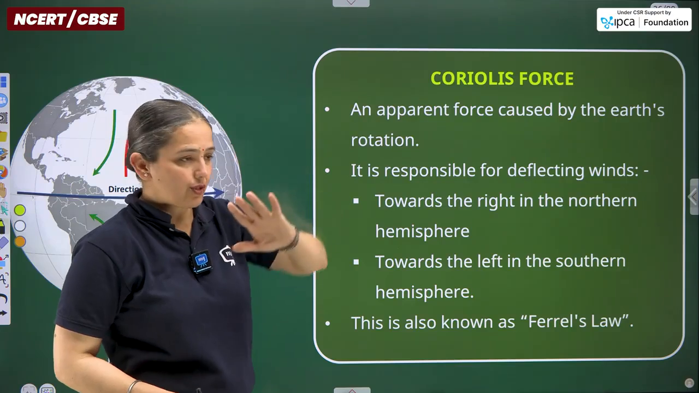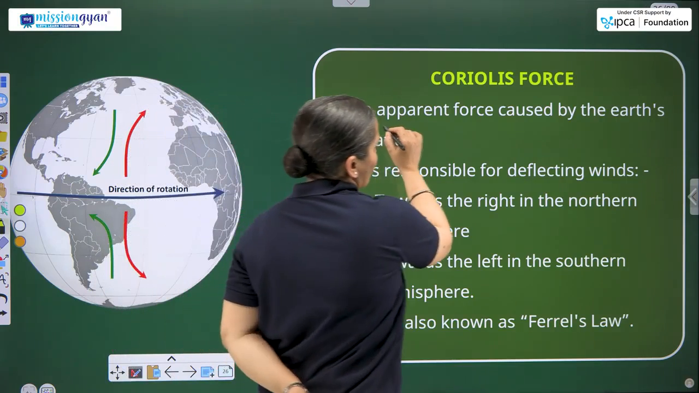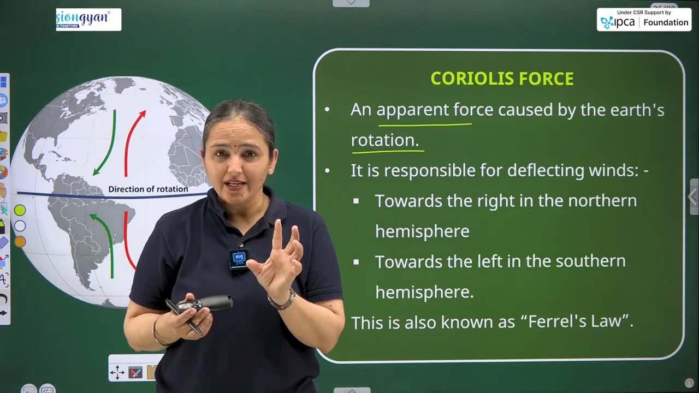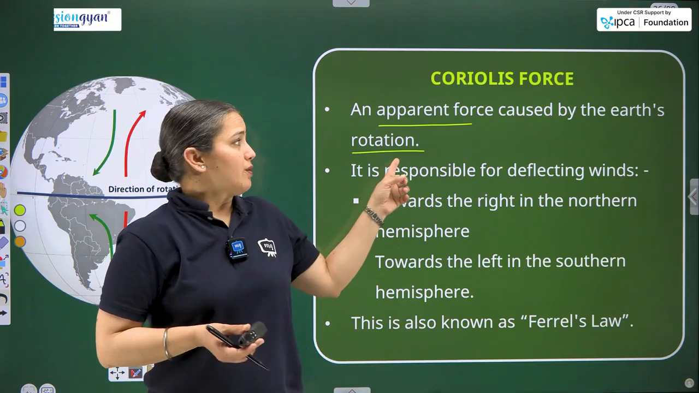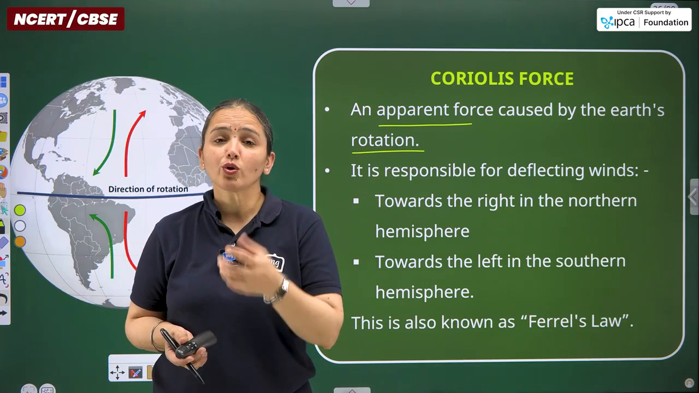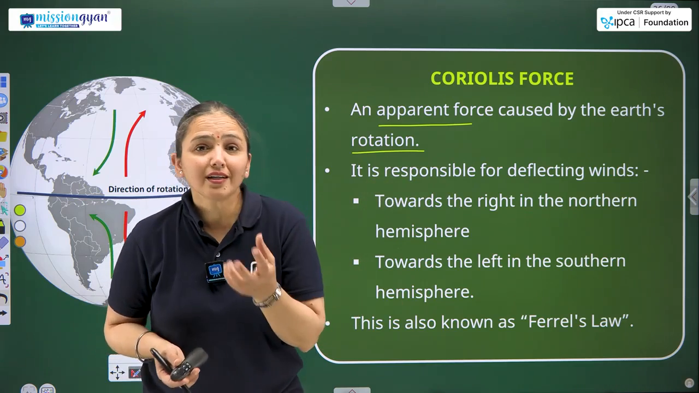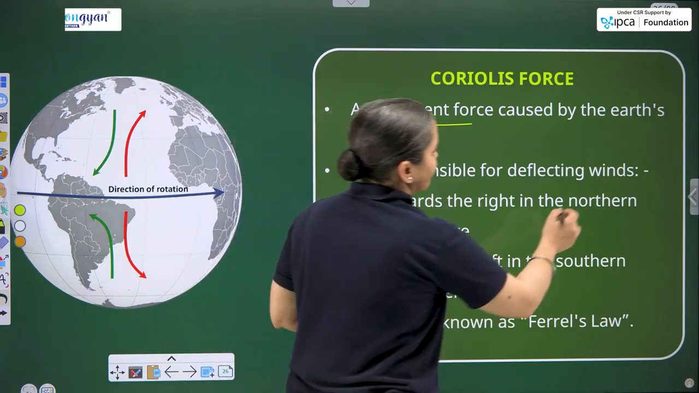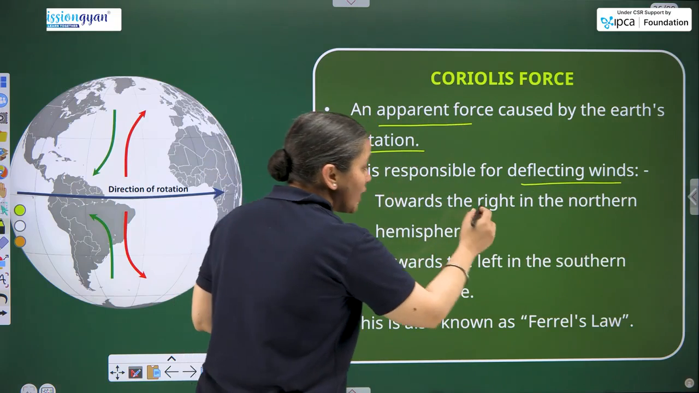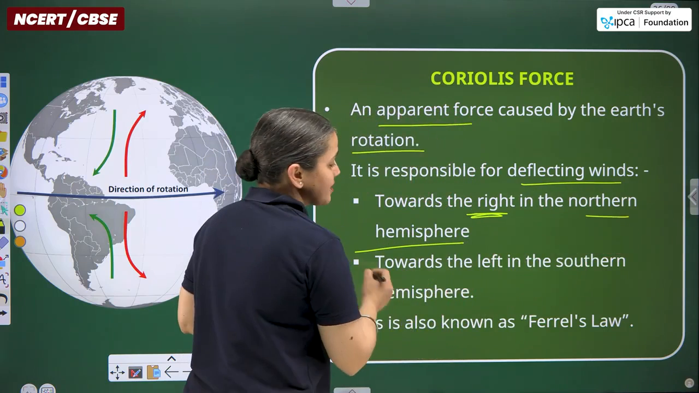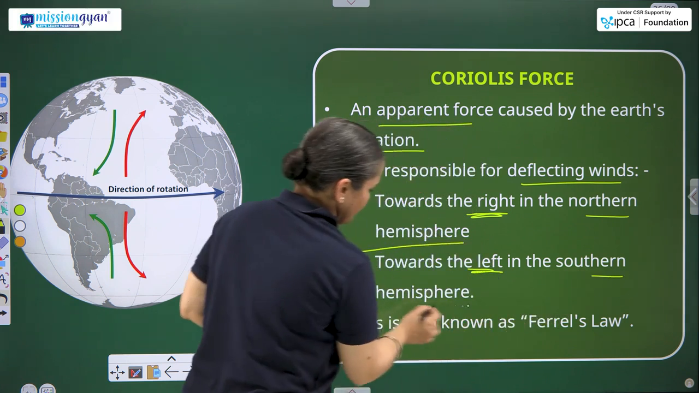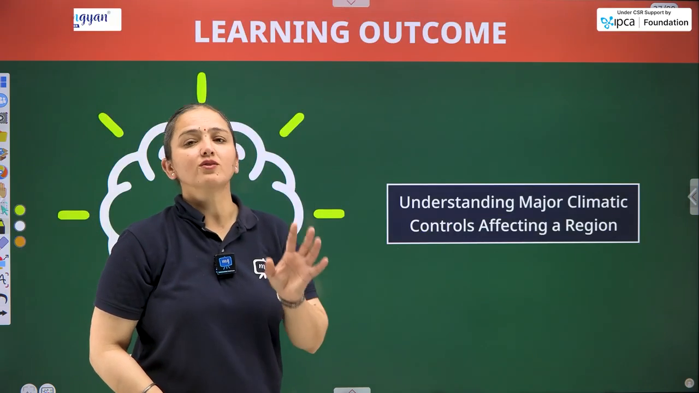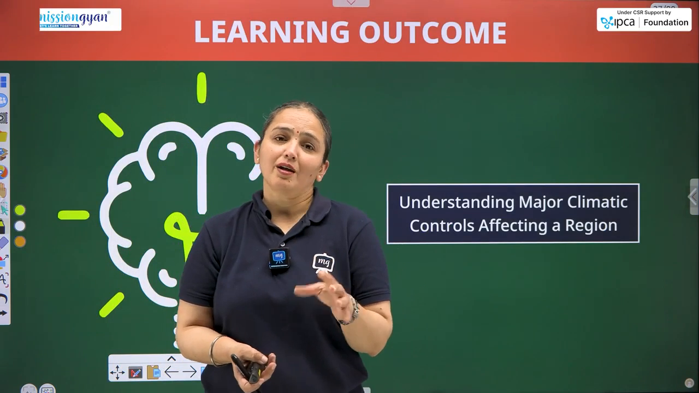Coriolis force is something we should understand: an apparent force caused by the Earth's rotation. As we know, Earth rotates on its axis and revolves around the Sun. Here we are talking about the rotation part only. Due to the rotation of the Earth on its axis, a certain kind of force is generated. It is responsible for deflecting winds, but in which direction? Towards the right in the northern hemisphere and towards the left in the southern hemisphere. It is also known as Ferrel's law. Things are repeated so they can be understood more clearly.